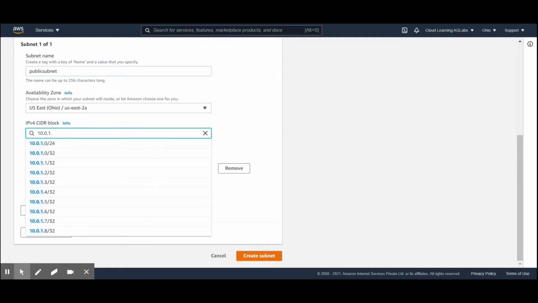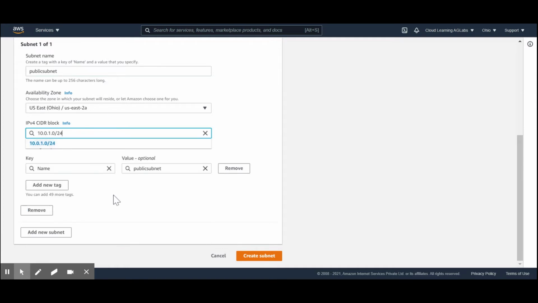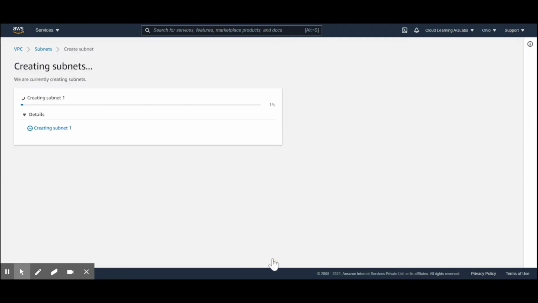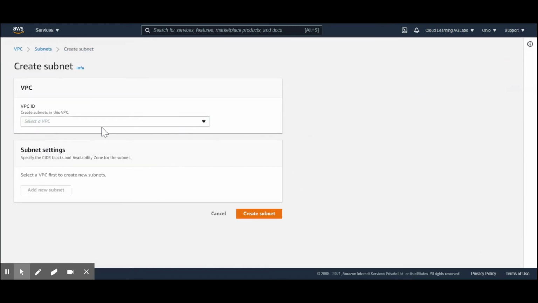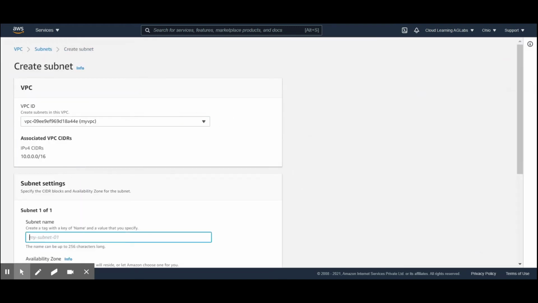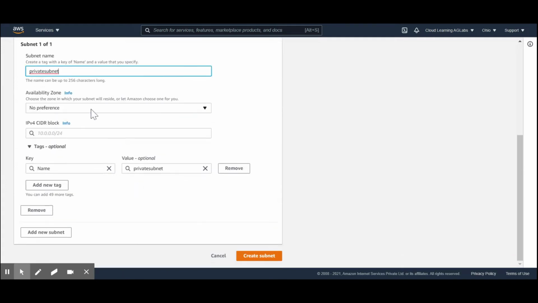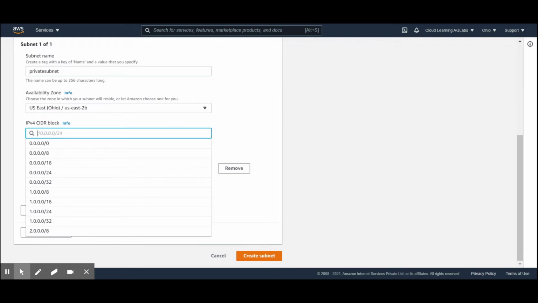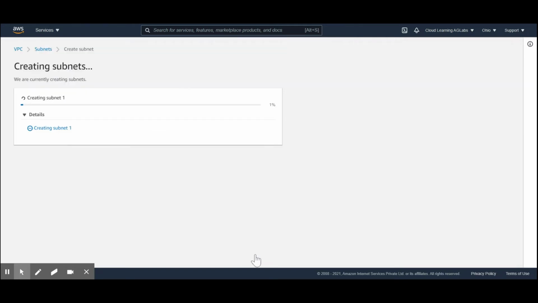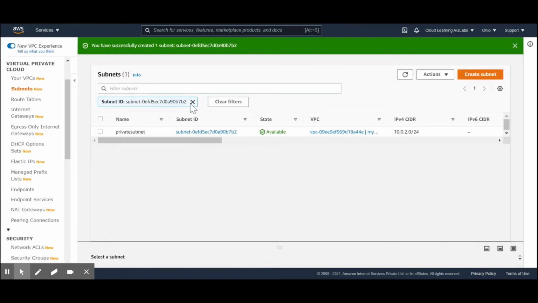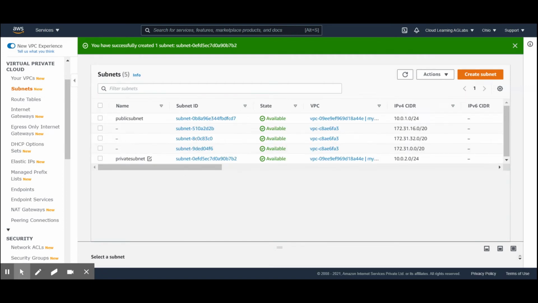So we'll create a subnet and click on create. Our subnet is being created. Then we'll create one more subnet for this VPC. We'll call it a private subnet. We'll select 2B, and we'll select the IP range 10.0.2.0. So this will be our IP range. So we have created our two subnets. If we see, both the subnets have been created for us.